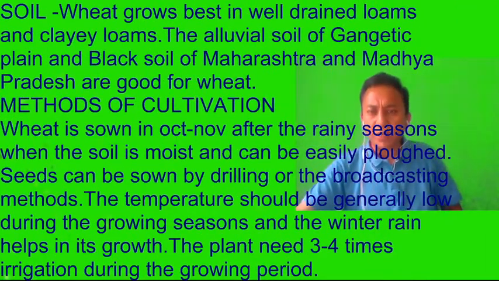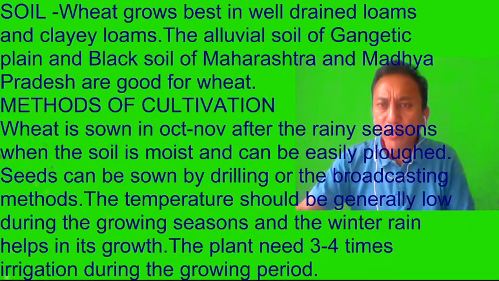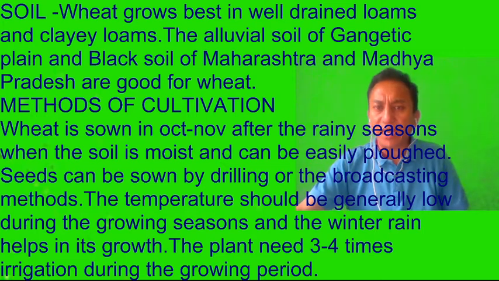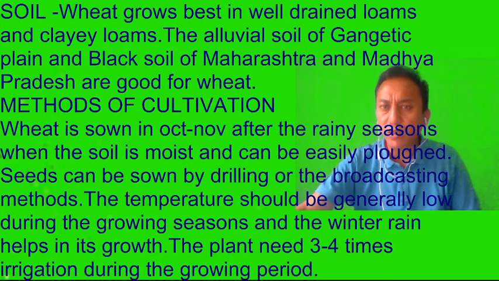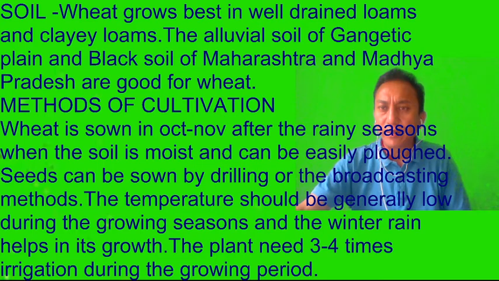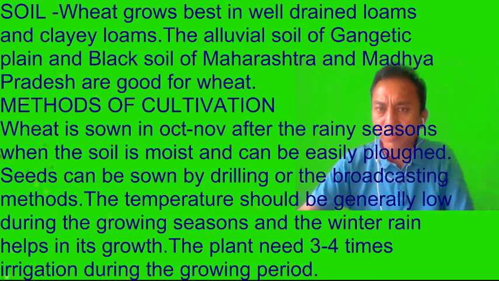Let us see the soil. Wheat grows best in well-drained loamy and clayey loam. The alluvial soil of the Gangetic Plain and the black soil of Maharashtra and Madhya Pradesh are good for wheat. So it requires a very good loamy and clay soil, and the soils that have favored this growth are the alluvial soil found in the Gangetic Plains and the black soil found in Maharashtra and Madhya Pradesh.